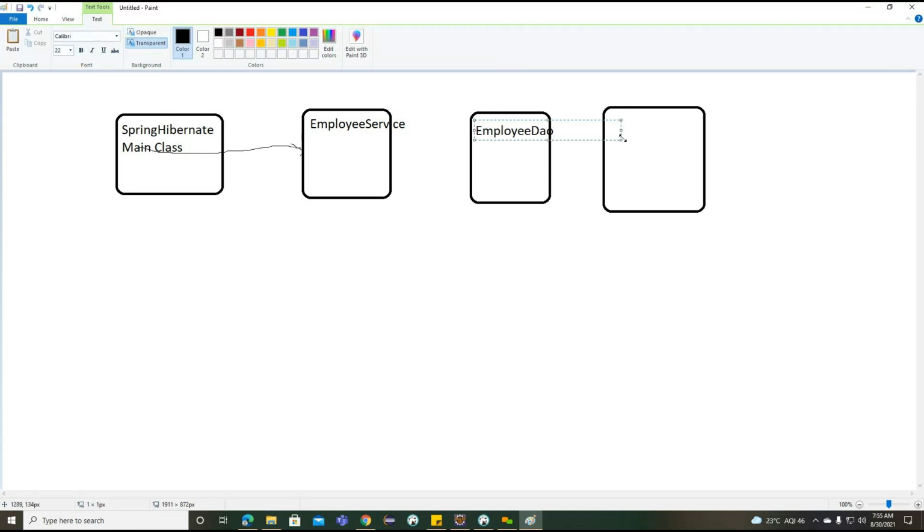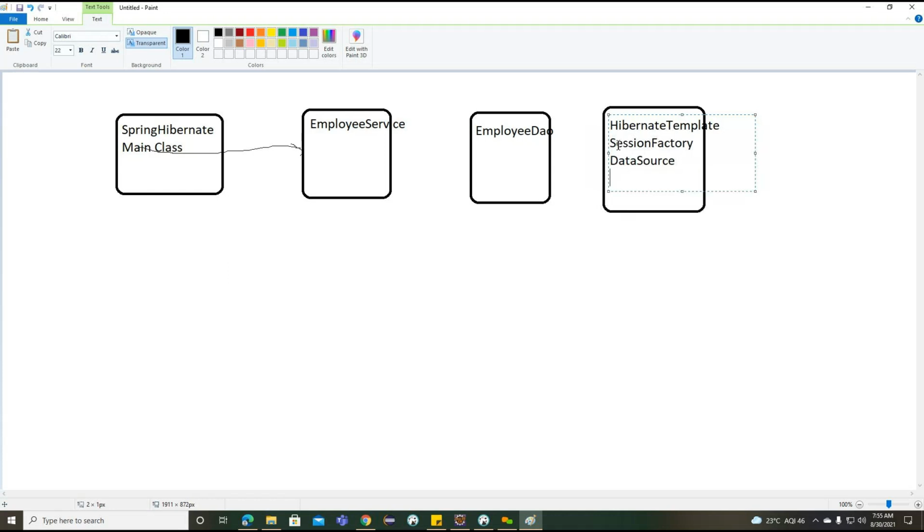From the employee service, we'll call the employee DAO. And from the employee DAO, we are calling the Hibernate template. Right? Hibernate template internally is calling session factory. Session factory internally calls the data source.